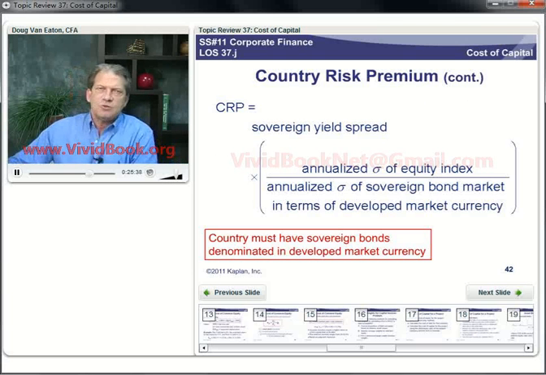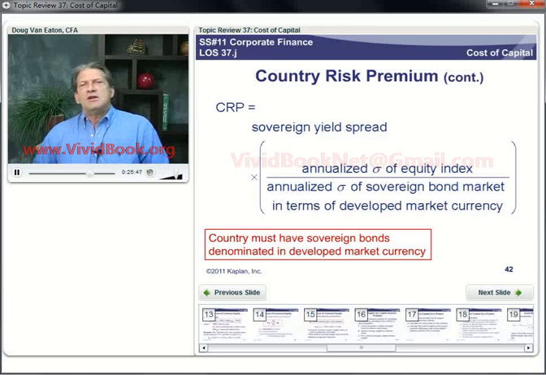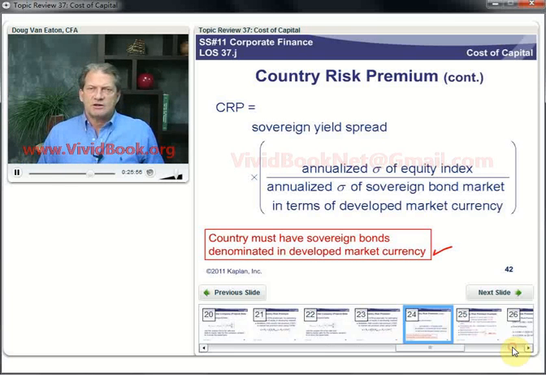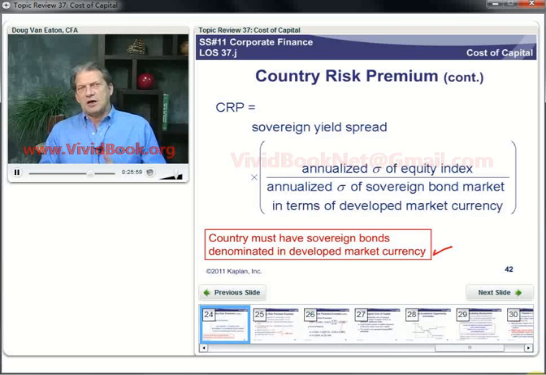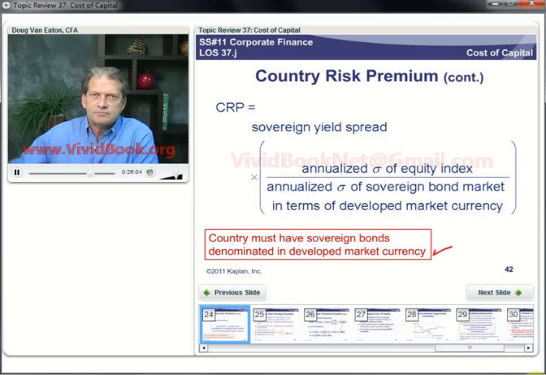And in fact, this is just one way to estimate a country risk premium. And in order to use this method, we have to be looking at a country that issues sovereign bonds, government bonds, denominated in another currency besides its own, in some developed market currency. For example, US dollars, euros, yen, pounds. So if we have that, then we can calculate this as the sovereign yield spread to US, or whatever developed country we're using.